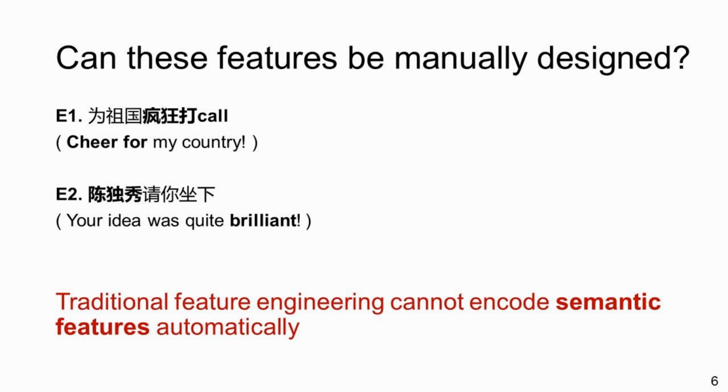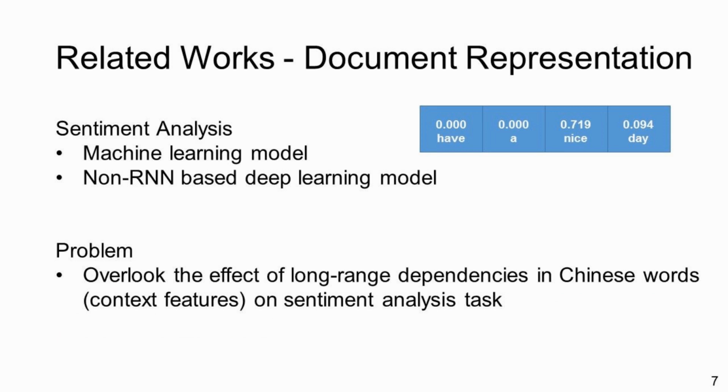Here's an example to demonstrate the problem of feature engineering. This example indicates that, in some cases, slang words are critical to express sentiments. It's impossible to manually collect and design features for them because these words are daily updated and have a large quantity. So for feature engineering, it's hard to automatically encode semantic features of the word.